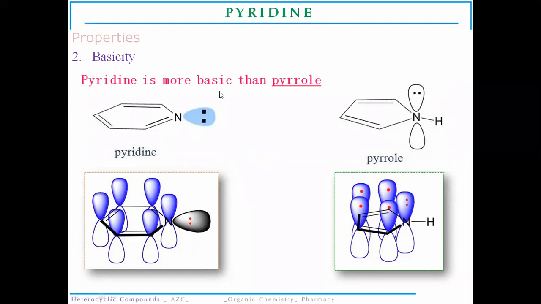But in the case of pyridine, it has already satisfied the aromaticity property. It has already satisfied the resonance parameter because it has alternate double bonds. So resonance is not the issue with the pyridine molecule, and the lone pair of electrons is available to abstract a proton. That's why pyridine is more basic than the pyrrole molecule.